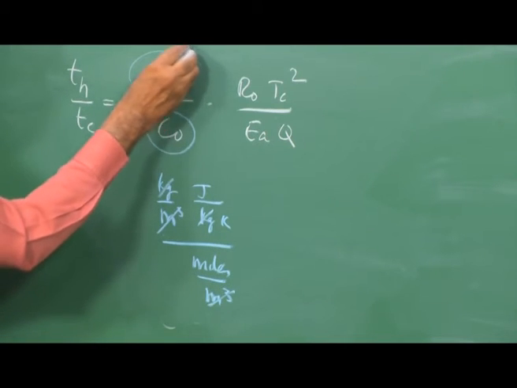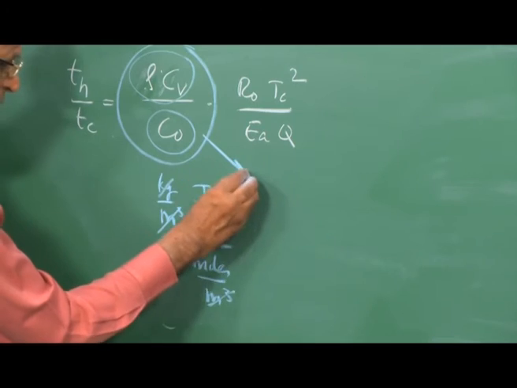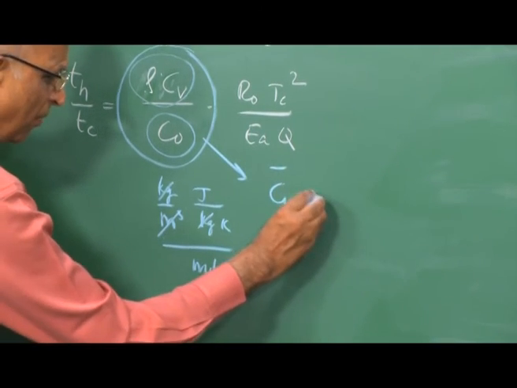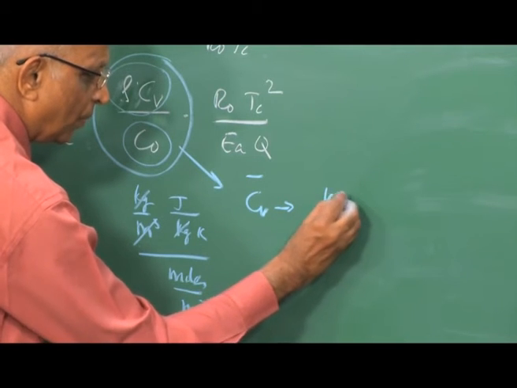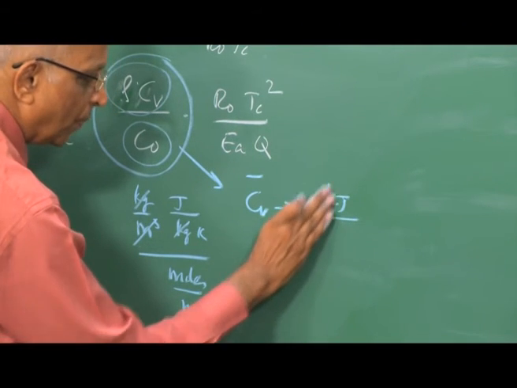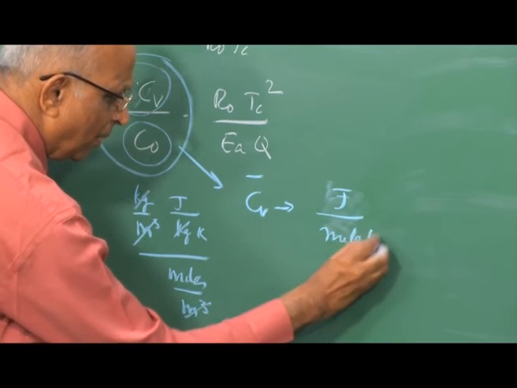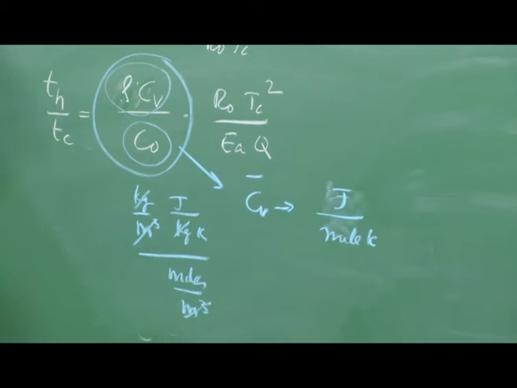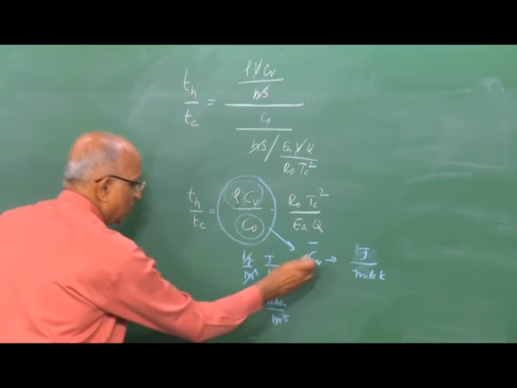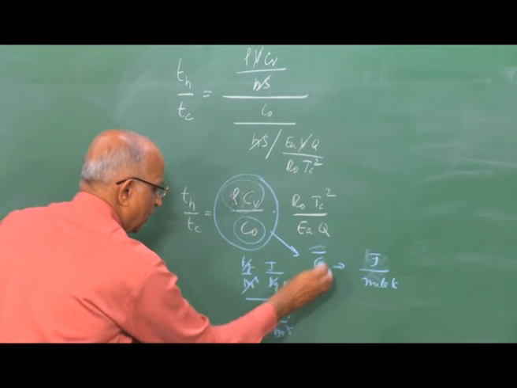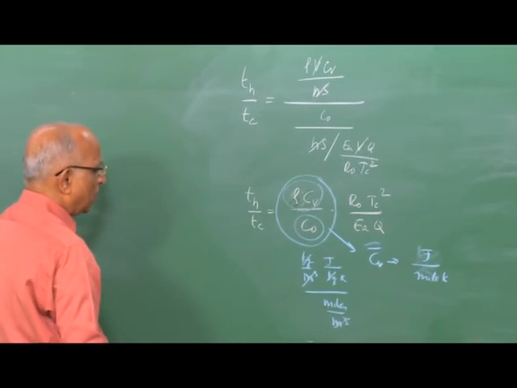That means we are talking of specific heat per mole, and we can say this is equal to C v bar, in so much kilojoules or joules per mole Kelvin, which is the specific heat per mole. Therefore, I can write this as C v dash, which is instead of joules per kilogram Kelvin, joules per mole Kelvin.